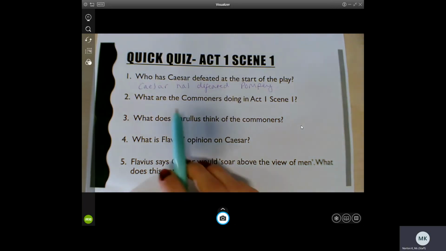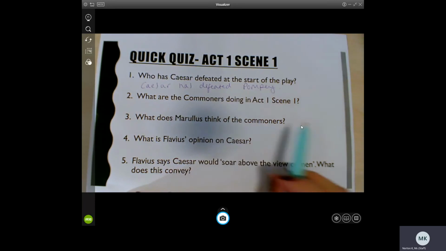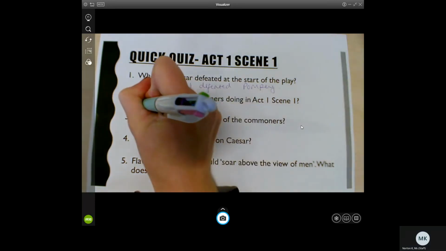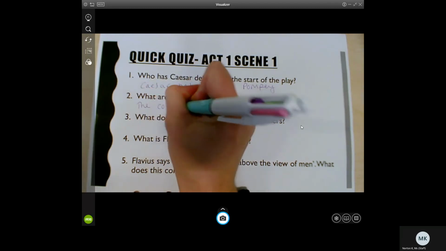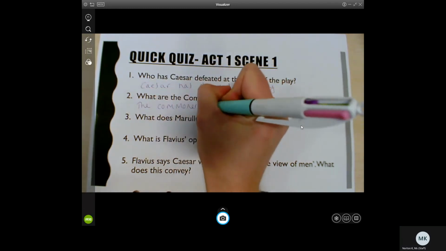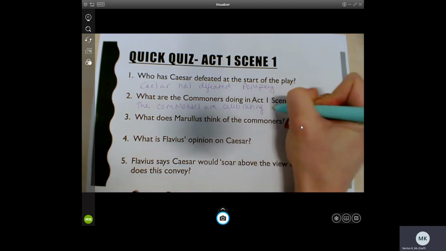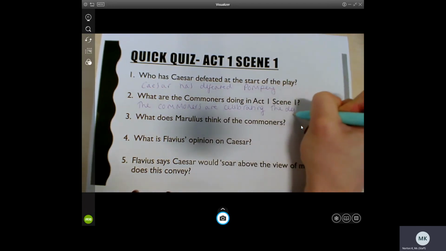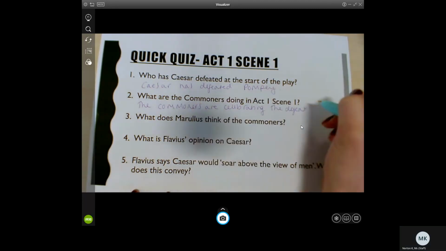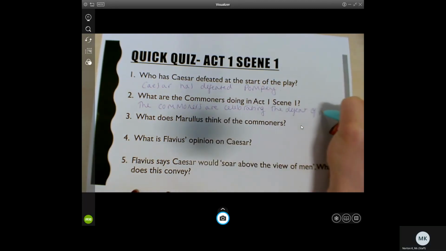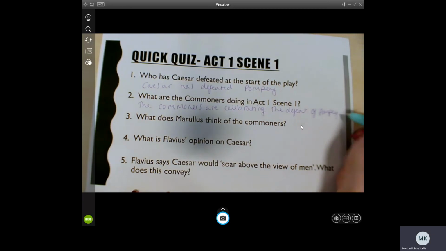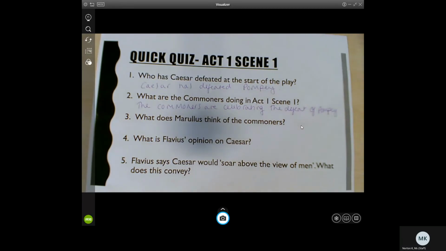So, what are the commoners doing in Act 1, Scene 1? In Act 1, Scene 1, the commoners are celebrating. They're celebrating the defeat of Pompey. They're celebrating Caesar's victory. They're hanging garlands and things around Caesar's statue and celebrating the fact that Pompey is dead.